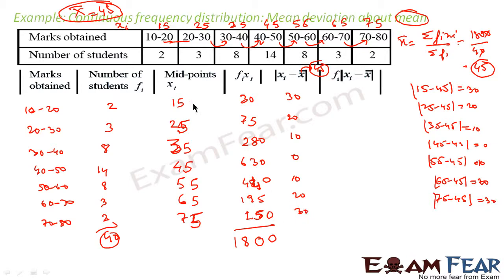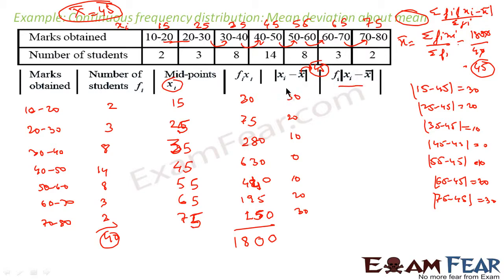What we have done here, we have found the distance between all xi's and the mean we have got, 45, that is |xi minus 45|. This we have. Now the formula we know for MD, that is mean deviation about mean, is sigma fi into |xi minus mean|, divided by sigma fi. Sigma fi we already know, so we have to find the sum of fi into |xi minus mean|. So let's calculate this value.